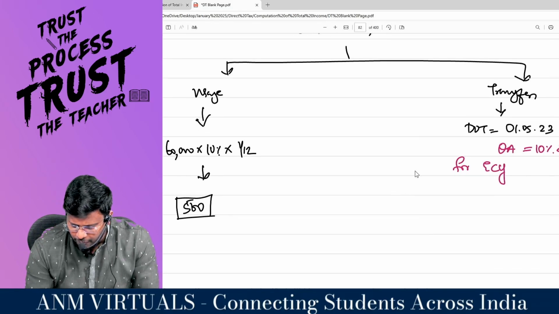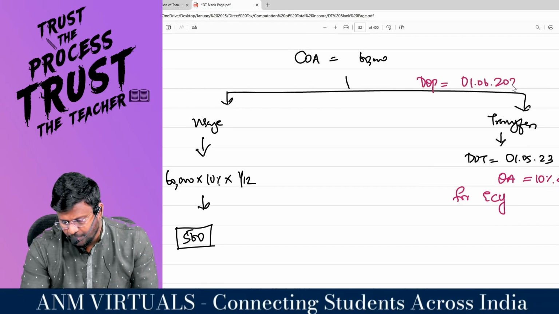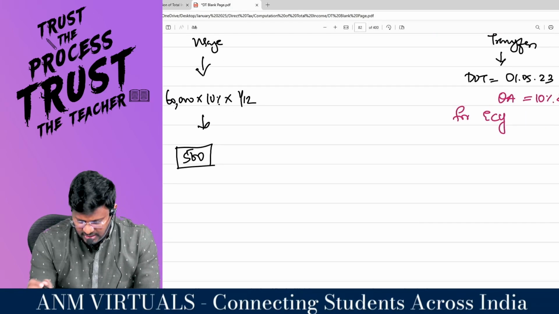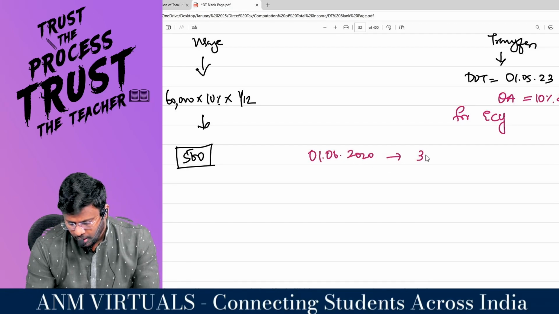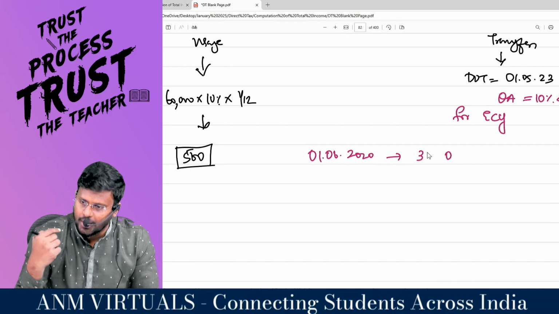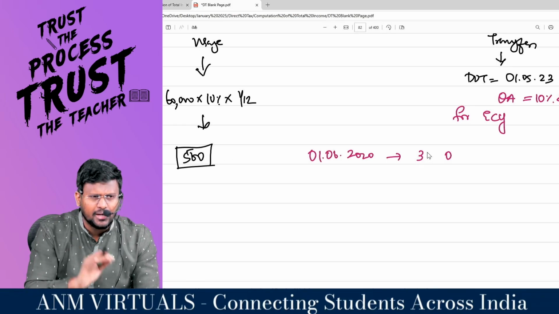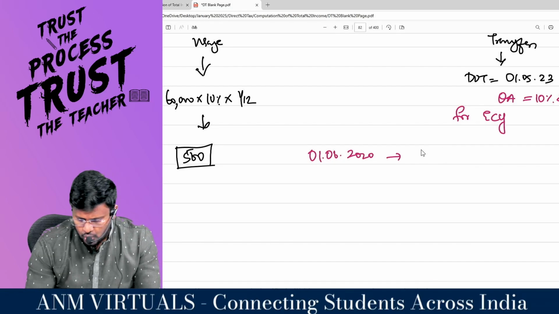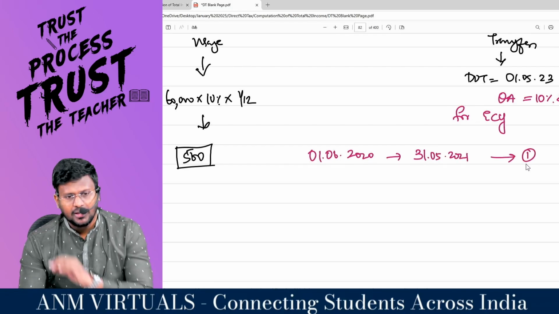So what is the date of purchase of this asset? The date of purchase as given in the question is 1/6/2020. So I have to calculate the completed years. How do I calculate? From 1/6/2020, actually it should go to 1/6/2021. 1/6 is which month? June. Just come to the earlier month, May: 30 or 31? 31/5/2021. So one completed year has been done.